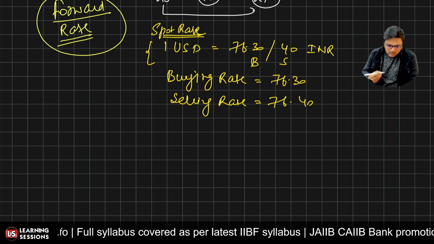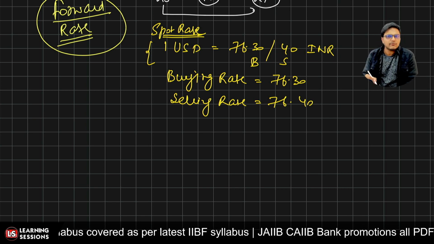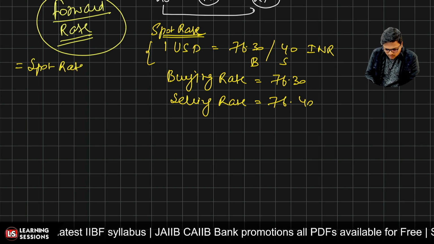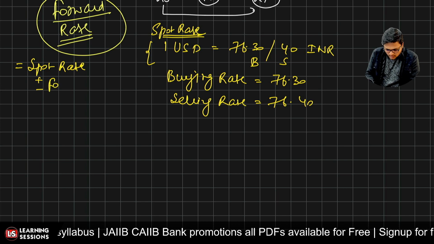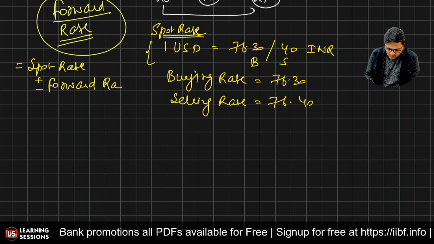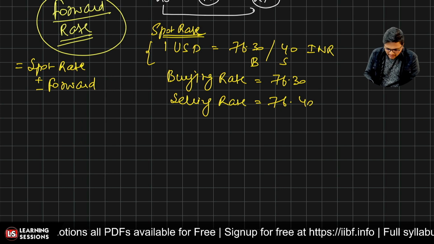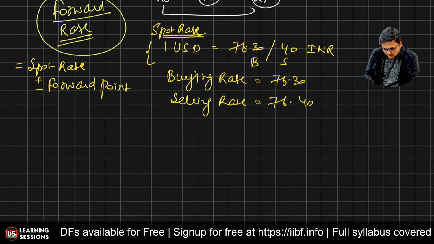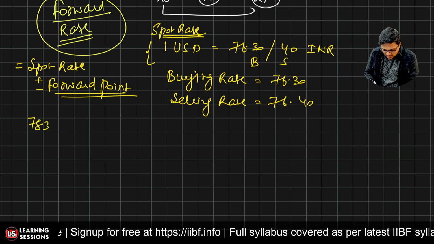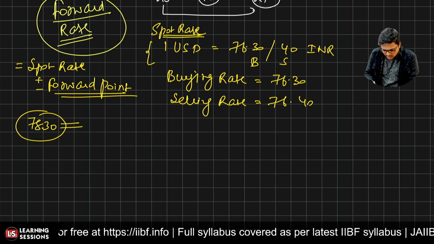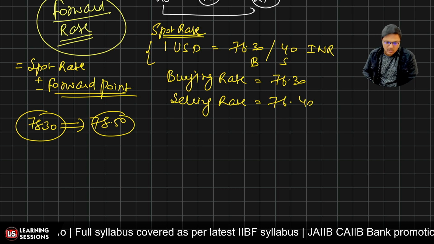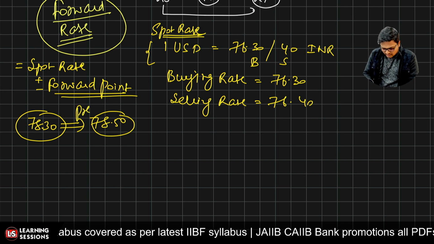Now, let me tell you one other thing, how we can calculate the forward rate. Forward rate is equal to spot rate plus or minus forward points. Now, there can be two conditions. Either the currency in the future may be available at a premium, that is, let's say previously the buying price was 78.30, but now it increased to 78.50. That means the currency is available at a premium. Or it may be the case that the currency may be available at a discount.